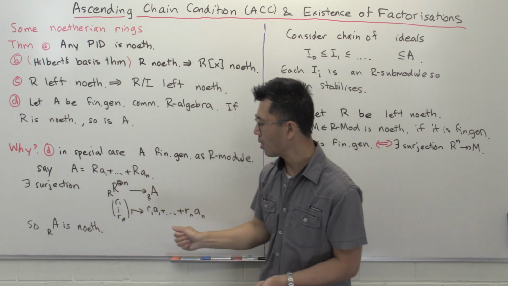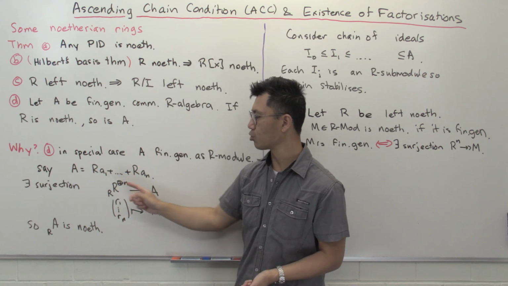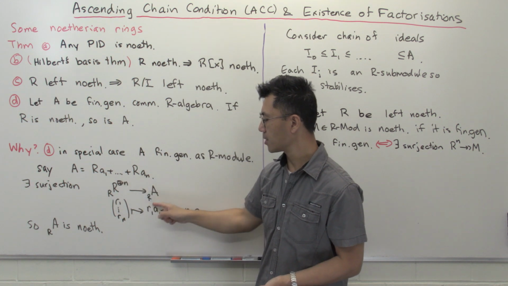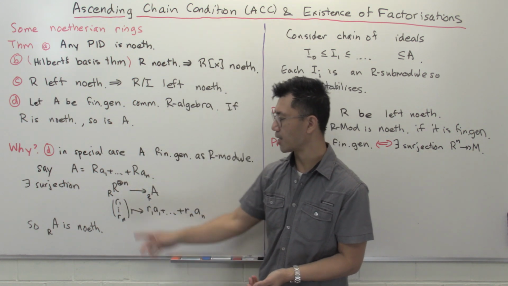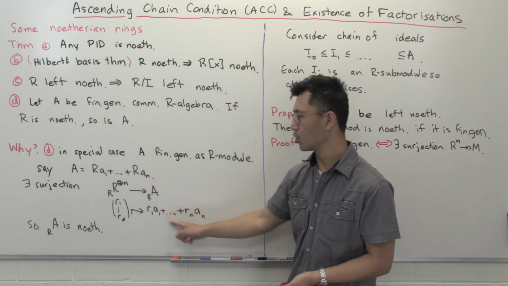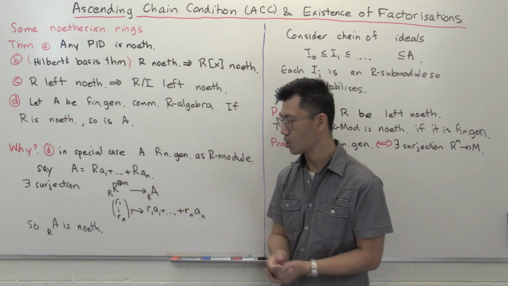So that means that now I can form a surjection of left R modules from n copies of R, the direct sum, onto this RA. Okay, so what's that surjection? You just take this n-tuple here, and you send it to the corresponding linear combination of these generators a1 up to an. It's easy to check that this is a surjection.